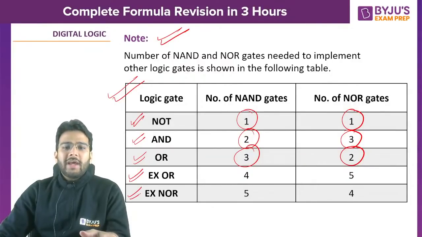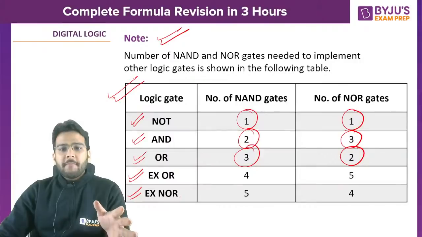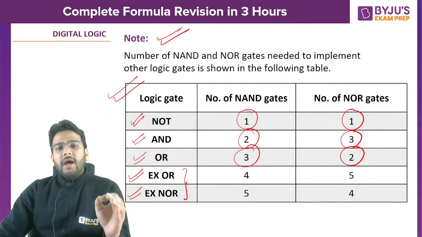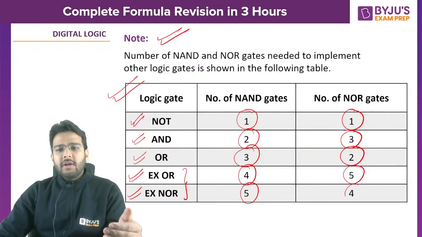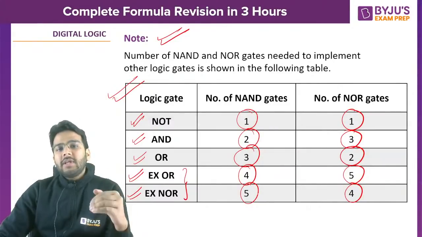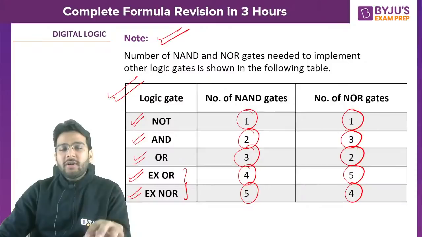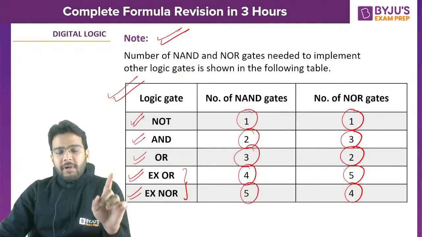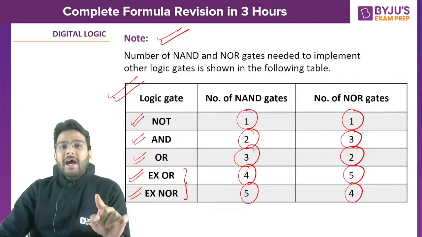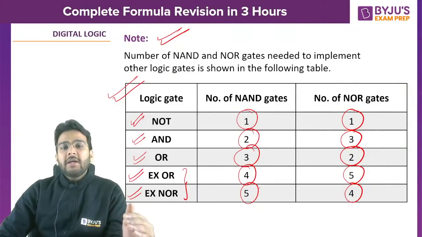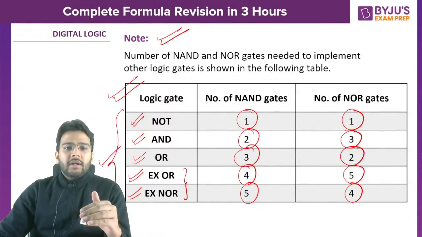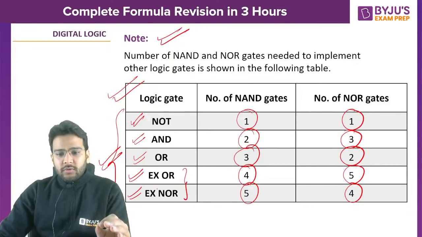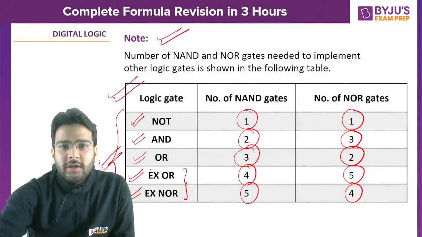And similarly, if we talk about XOR and XNOR, these two are the special cases, and here we need 4, 5, 5, 4 NAND gates, like this you can remember. Also keep this in mind, sometimes they will provide in the question that the complements are already available. If complements are already available, then you may get a lesser number of NAND gates or NOR gates. But if complements are not available, then you can use these in that question. Complements when directly available, then you may get fewer NAND gates or NOR gates.